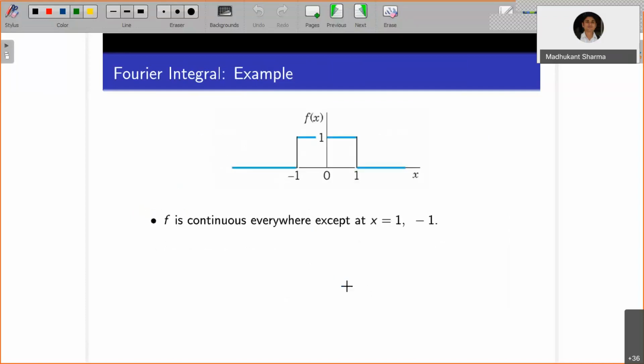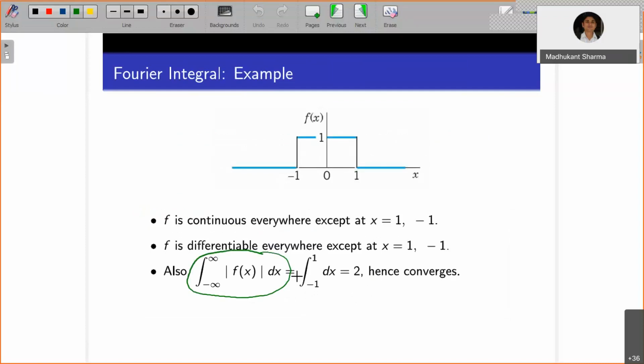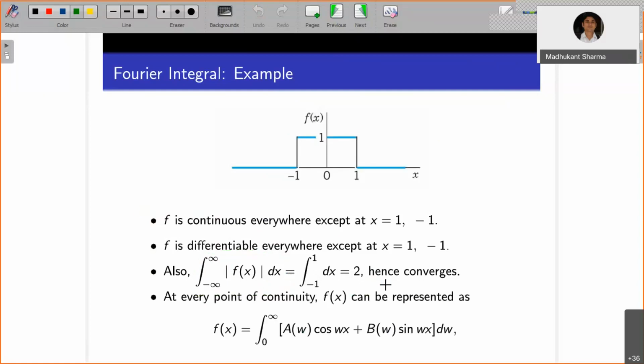So this integral will be non-zero when the x value lies between -1 and +1, and elsewhere, from minus infinity to -1 the value is 0, and from 1 to infinity the value is 0. So we have the integral from -1 to 1 of dx, and over this interval |f(x)| is 1, so the integral value is 2, which is finite, hence converges. So this integral converges, and all the conditions are true.